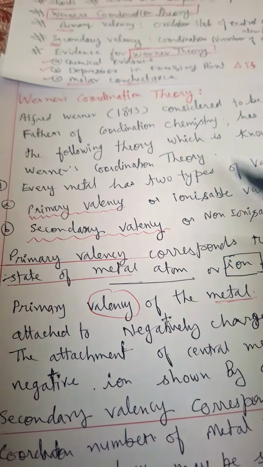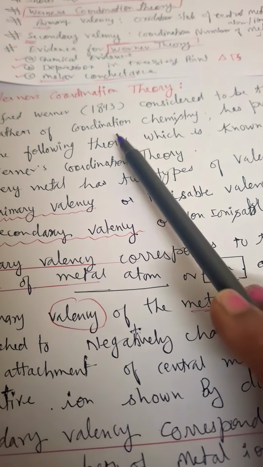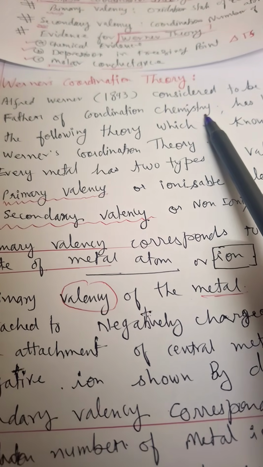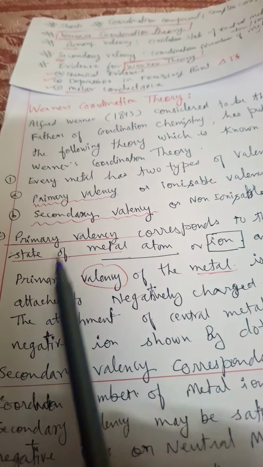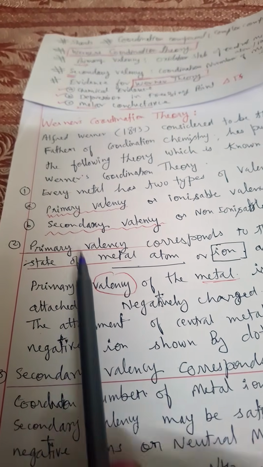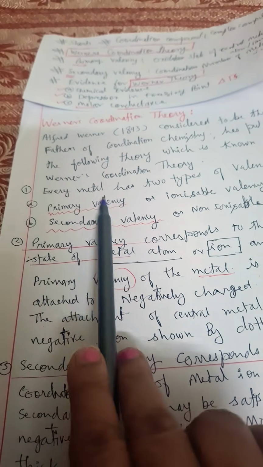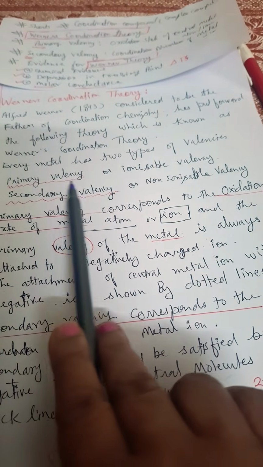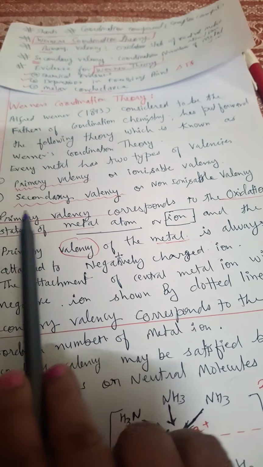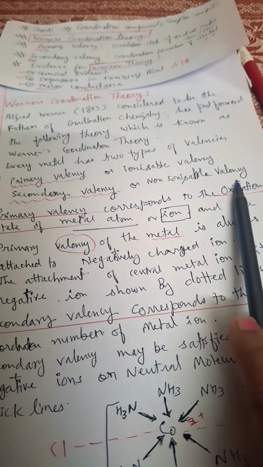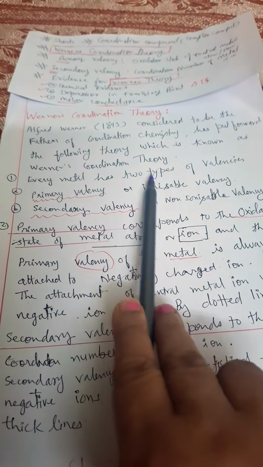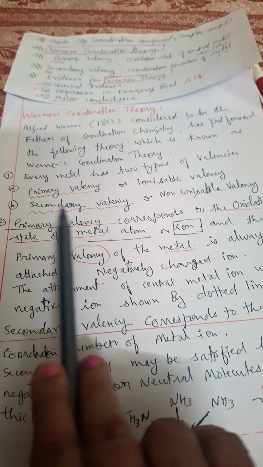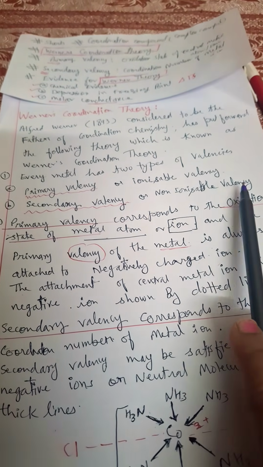Coordination theory. Alfred Werner has given this coordination chemistry. He is also known as the father of coordination chemistry, and he put forward these postulates. Werner's coordination theory: every metal has two types of valency, primary valency or ionizable valency, and secondary valency or non-ionizable valency.